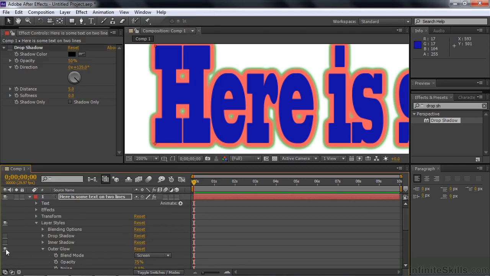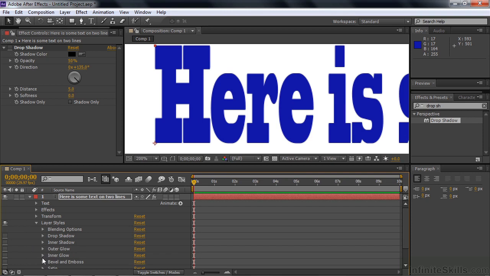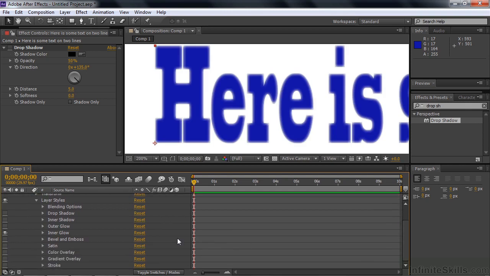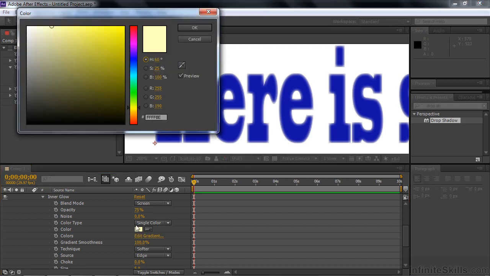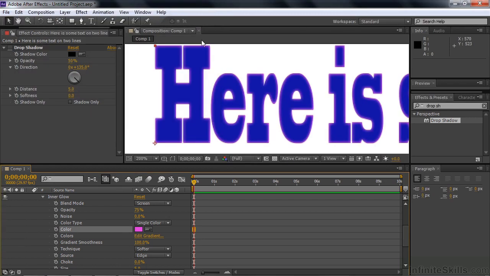Scrolling down the line here to inner glow. Obviously, it's going to be very similar to the drop shadow, inner shadow approach. It'll be outer glow, inner glow, with the same kind of features. Open that up, and it's very similar. This time we're going to be glowing on the inside of the text. So it's the same routine with the gradient and the color. I'll change the color here, let's say, to purple like that. And I can see that it's coming in on the text rather than outside it.